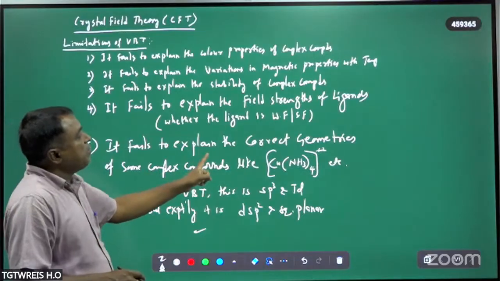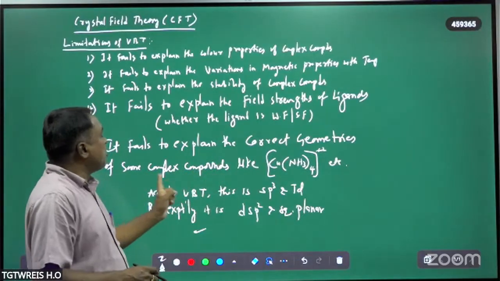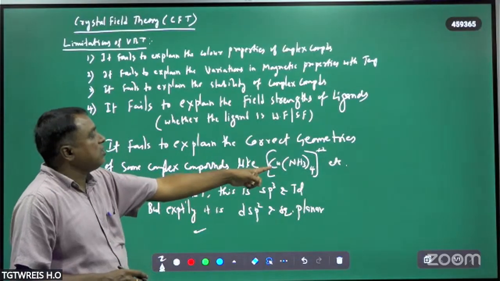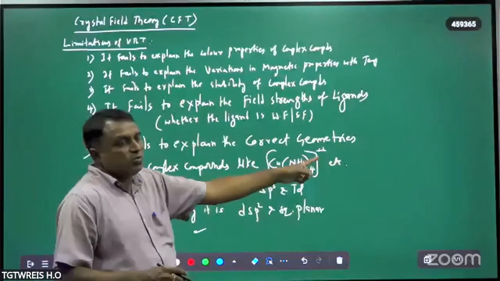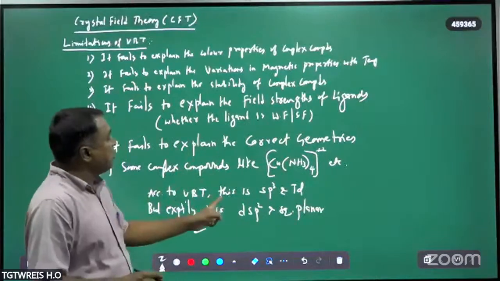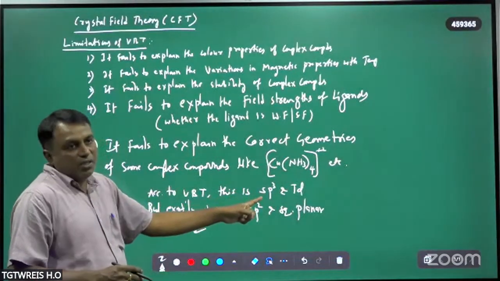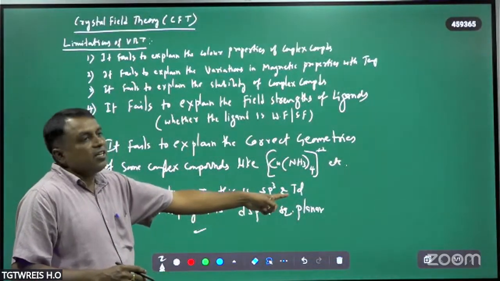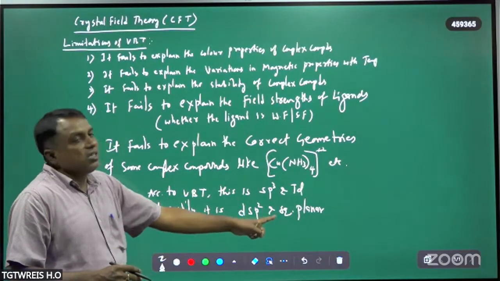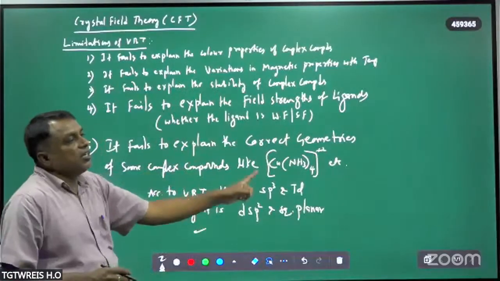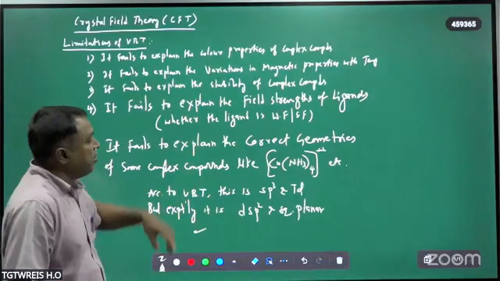It fails to explain the correct geometries of some complex compounds like this copper complex, [Cu(NH3)4]2+. According to VBT, this is an sp3 hybridized molecule with tetrahedral geometry, but experimentally it is dsp2 and square planar. Therefore, all these are the demerits of valence bond theory.